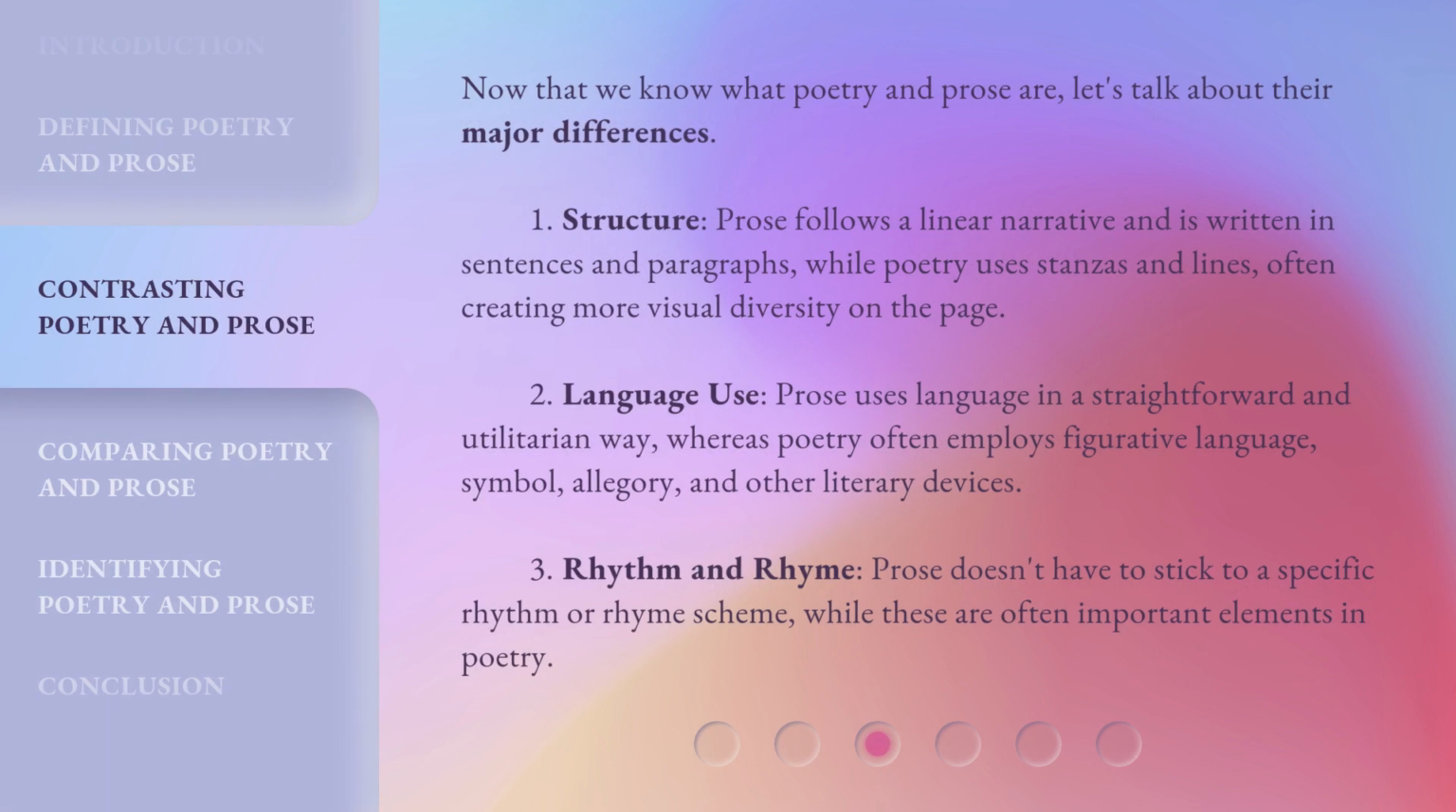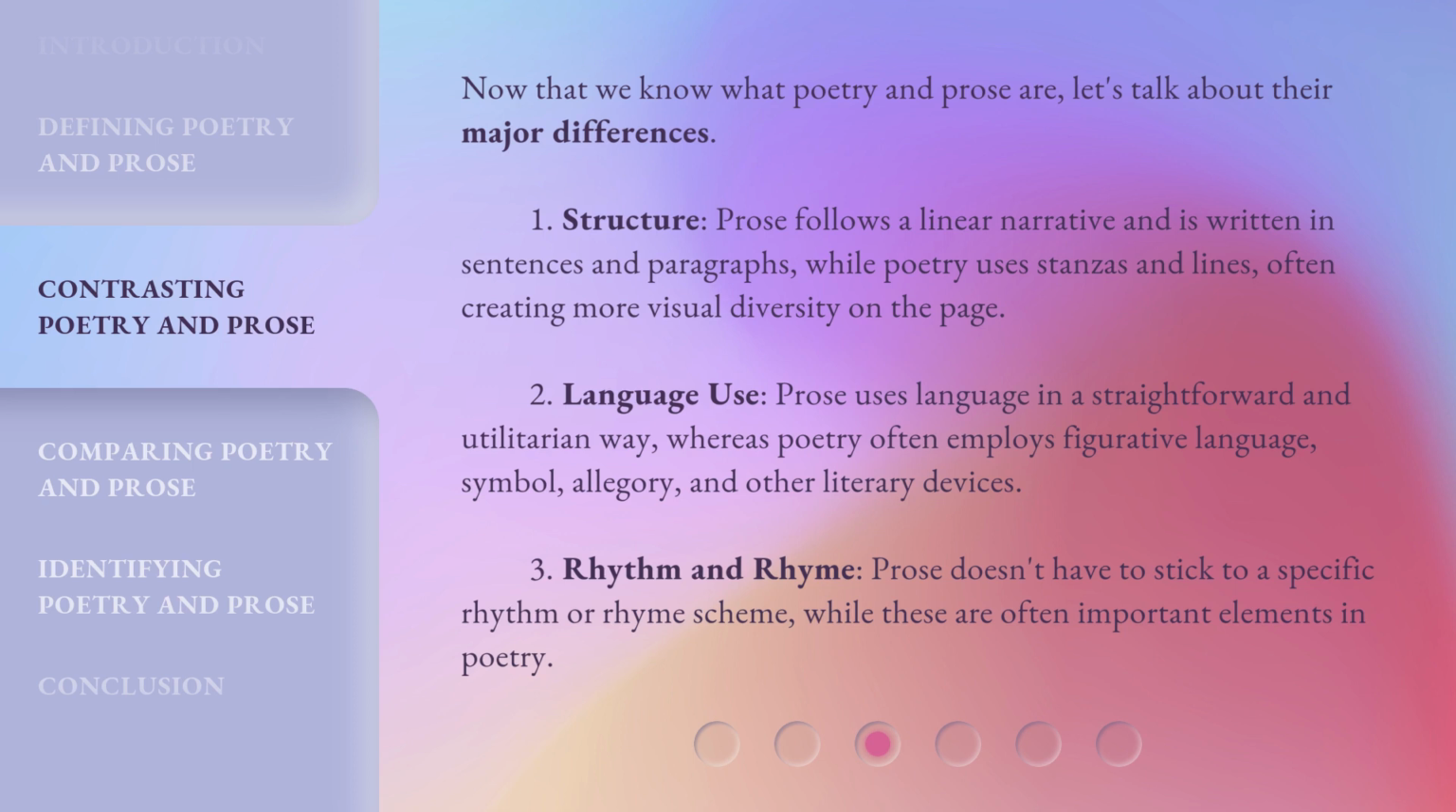Now that we know what poetry and prose are, let's talk about their major differences. 1. Structure. Prose follows a linear narrative and is written in sentences and paragraphs, while poetry uses stanzas and lines, often creating more visual diversity on the page.